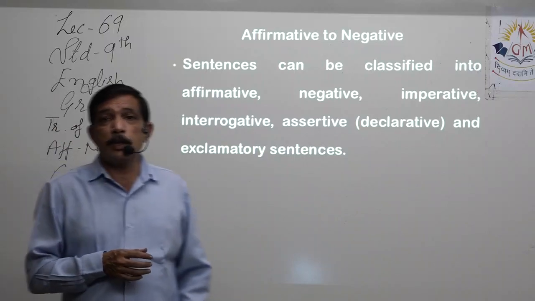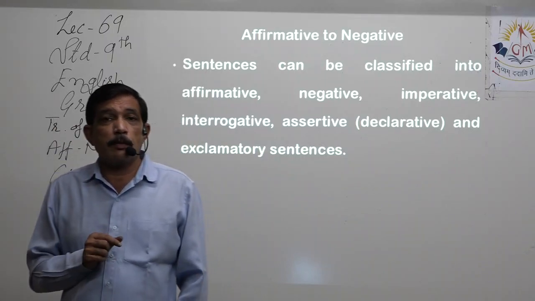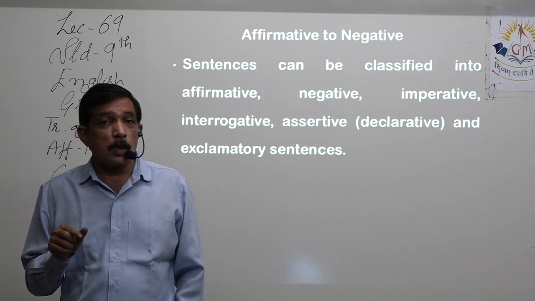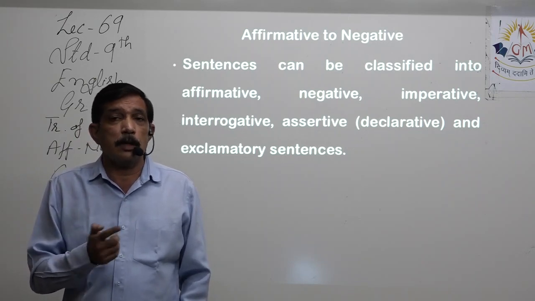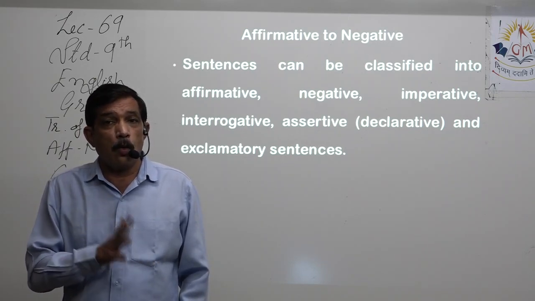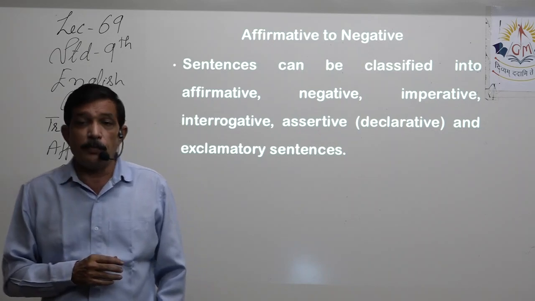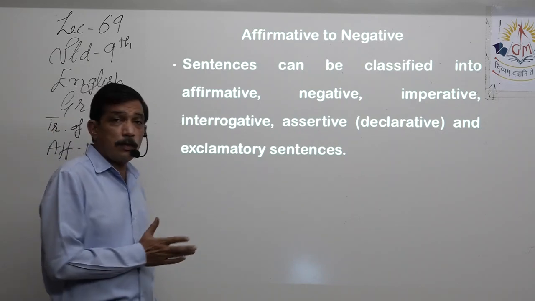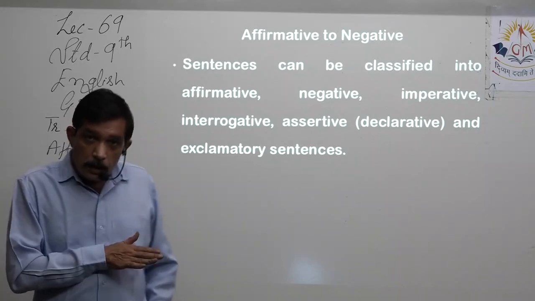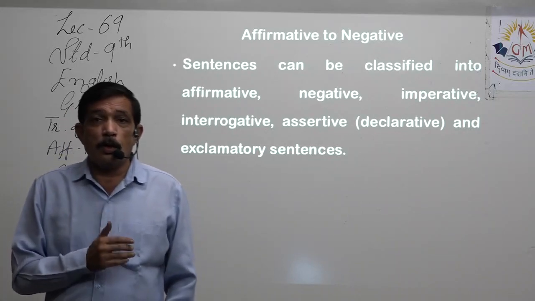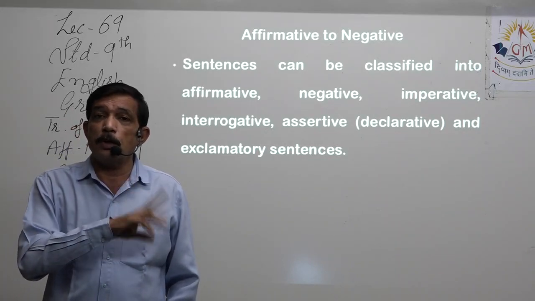And exclamatory sentences, which have an exclamation mark either at the end of the sentence or just after the interjection words such as ah, oh, wow, etc. So these are the different types of sentences that we have learned in the earlier standards. Now our work is to transform them from one to another.